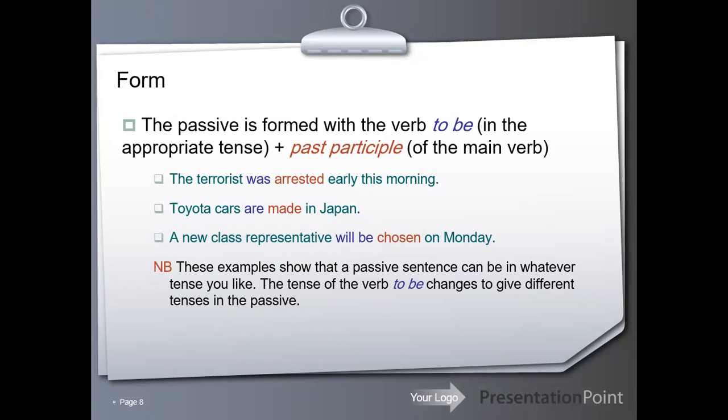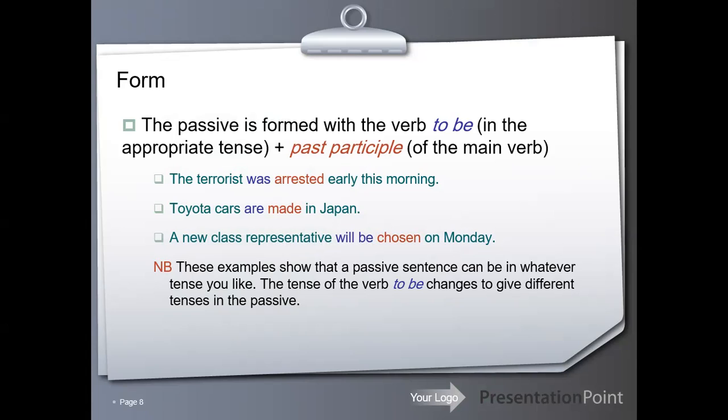You notice here that all these three sentences are in the passive form. The terrorist was arrested. Toyota cars are made. A new class representative will be chosen.